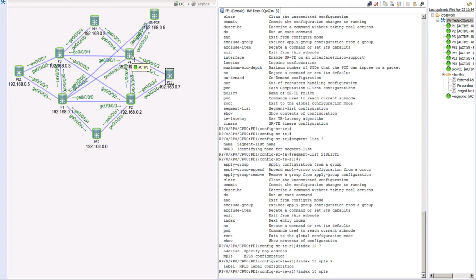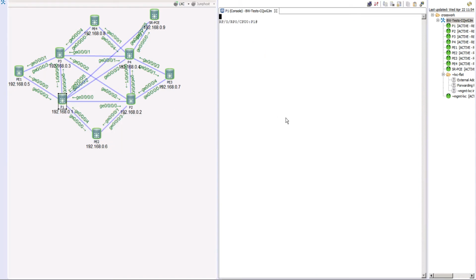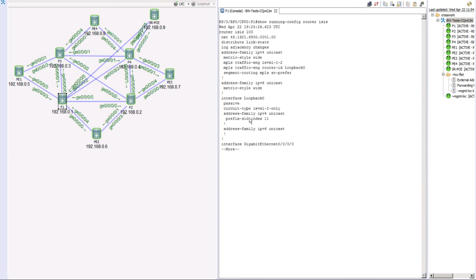So now let's say we are saying, okay, hey, from P1, we want the system to go to potentially, let's say, this particular node P1. So the P1 has a label of 16,011. Again, if you want to confirm, let's quickly log into this node. And if I do show run router ISIS, you would see under loopback 0, the prefix that we are using is 11.